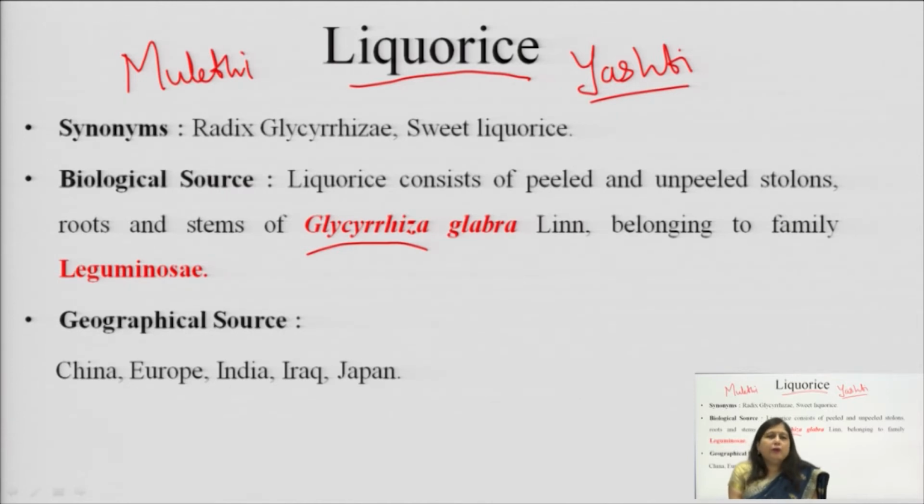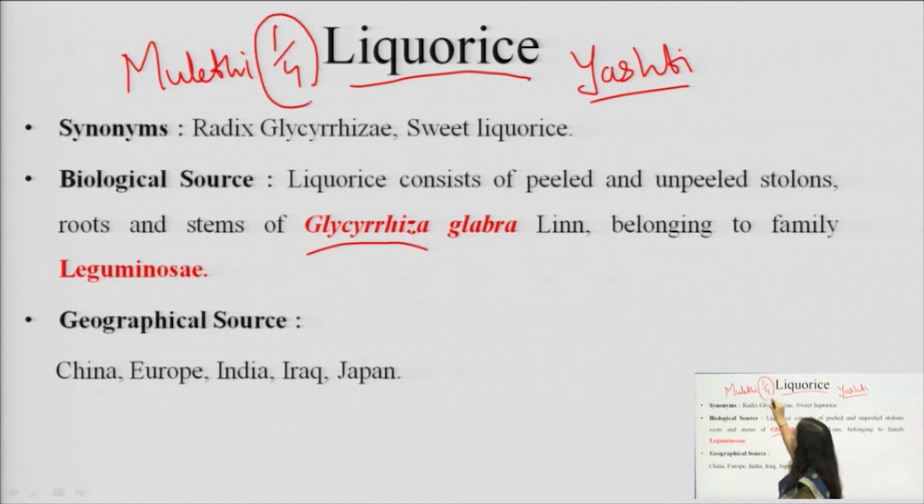I would like to mention here that in today's period, around one fourth of the world's total herbal market is ruled by licorice. So, you just imagine the importance of this drug. It is used as an edible, as food. It is used as a drug, as a cosmetic, and as a bioavailability enhancer. There are so many uses of this licorice, because of which it has a very good market in the entire world.